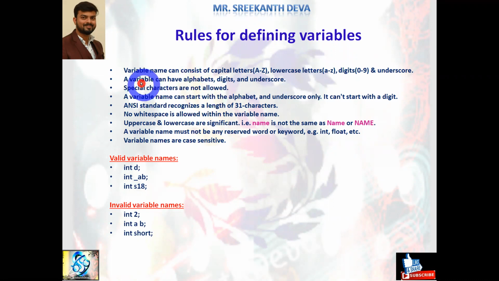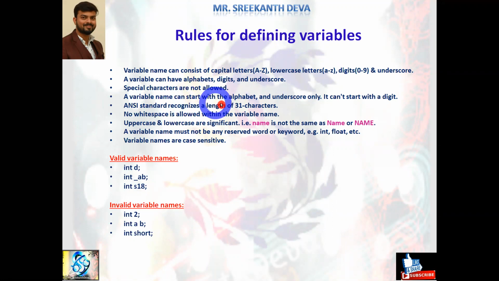A variable name can consist of capital letters A to Z, lowercase letters a to z, digits 0 to 9, and it supports the underscore symbol. A variable can have alphabets, digits, and underscore. But special characters are not allowed in variables.